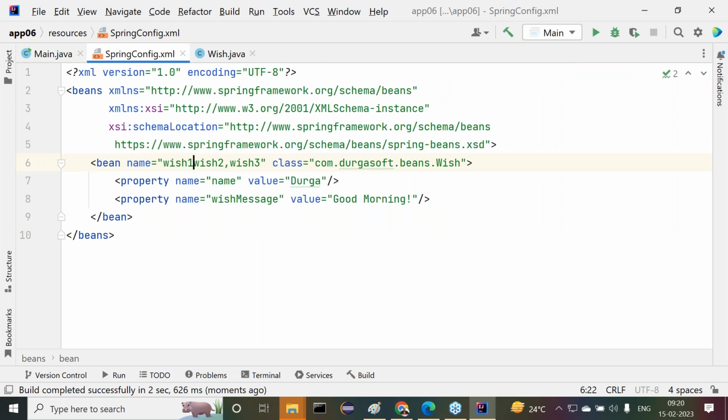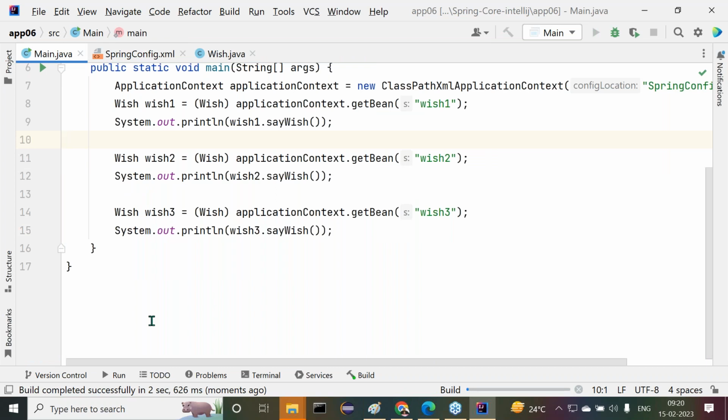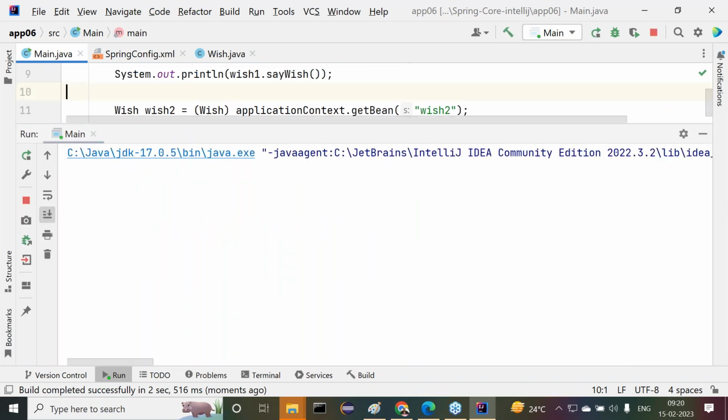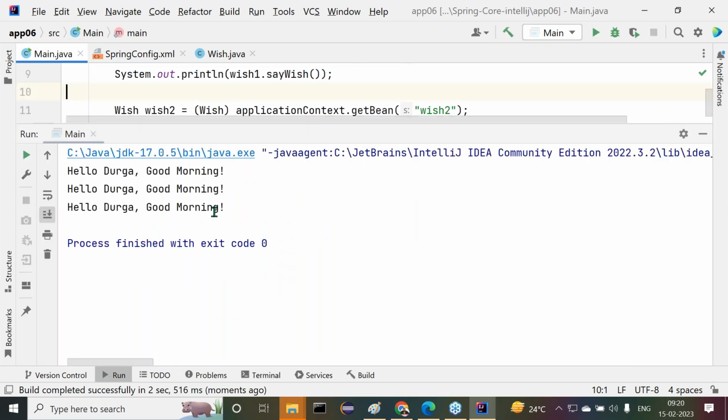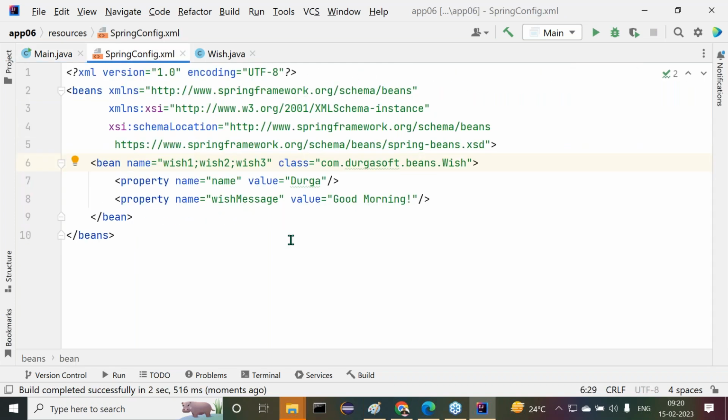Next one is semicolon. Here we have to check. With the semicolon, here we are able to get the data. That's it. Again, here we are getting the same output like this. So multiple IDs are possible in this case.